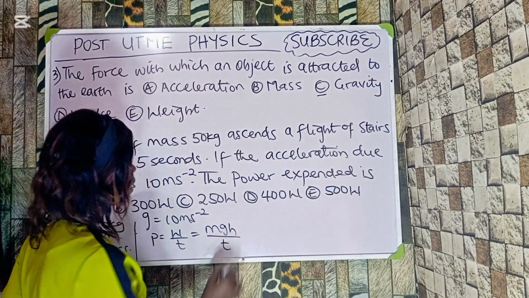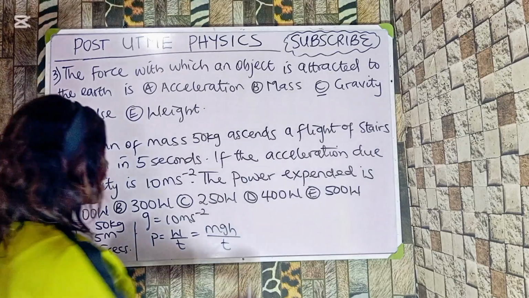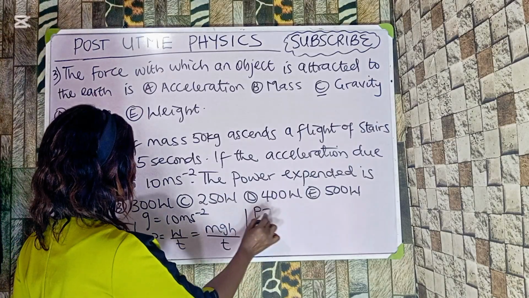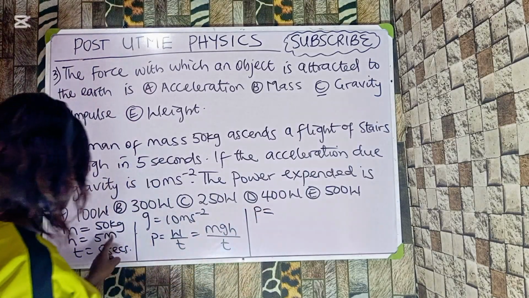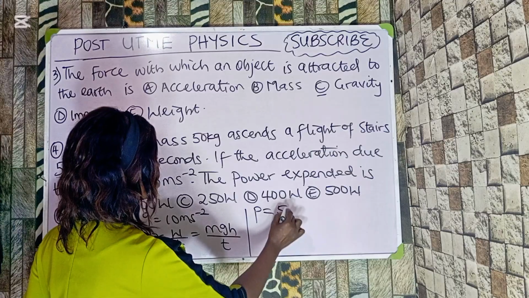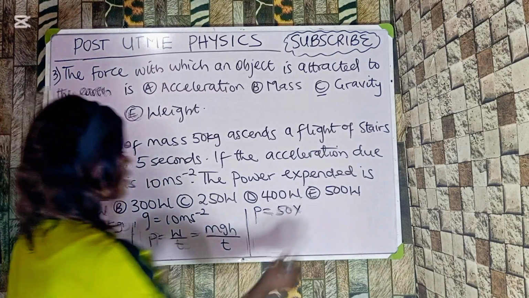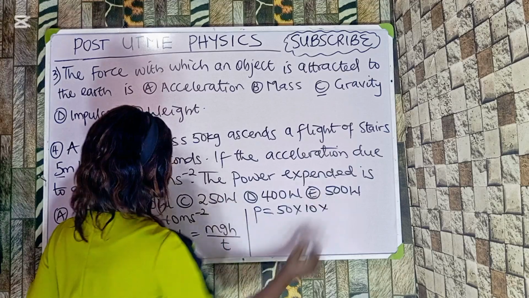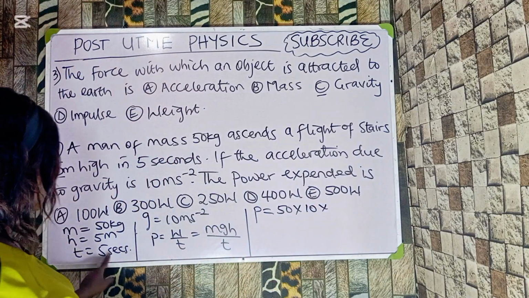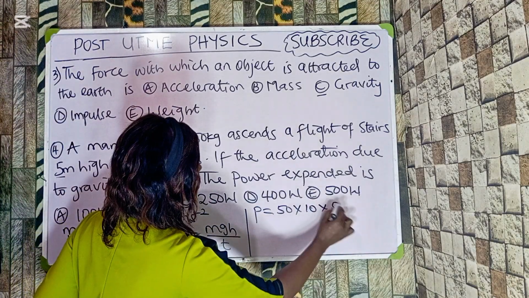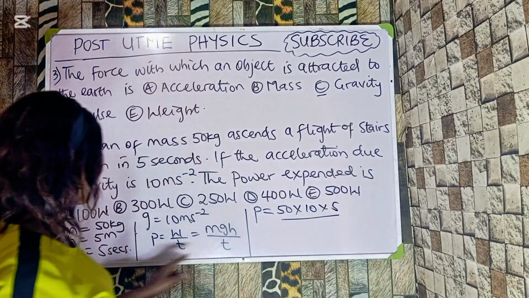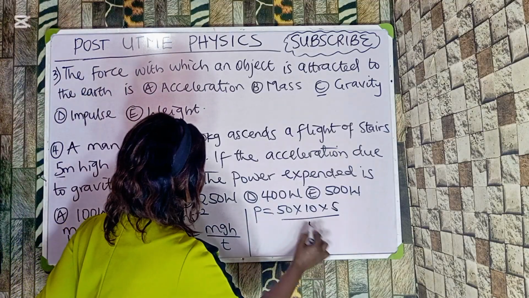mgh over time. Now, power. What's my m? That is mass. My mass is 50. I will say this is 50 multiplied by, my g is what? 10, multiplied by 10 times h. My h is what? 5. Okay, divided by, my time is equally 5.